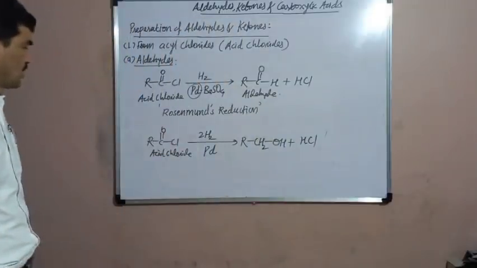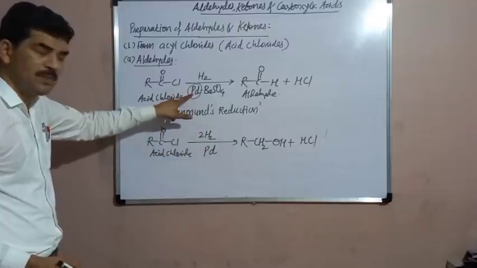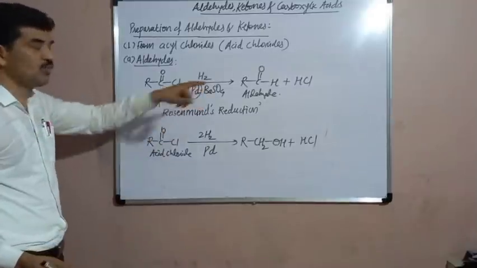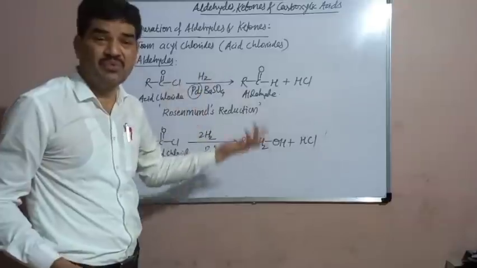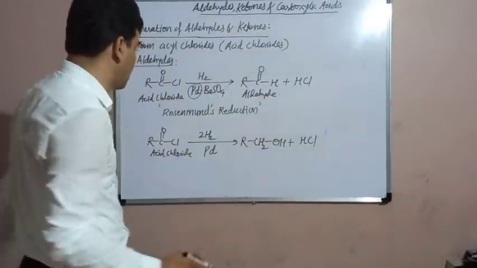Complete reduction will occur. And to avoid this complete reduction here, we poison the palladium catalyst by BaSO4. Here BaSO4 acts as a poison. It makes the palladium catalyst inactive, less active, and therefore the partial reduction occurs to give the aldehyde.